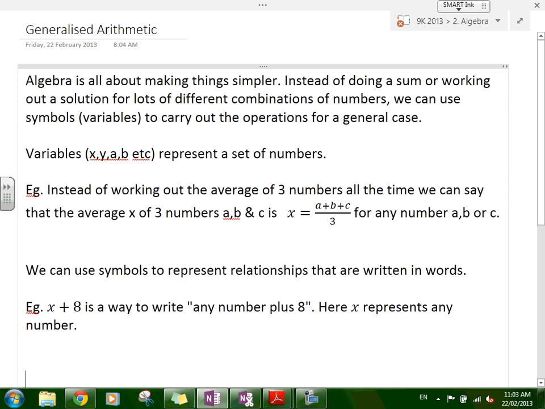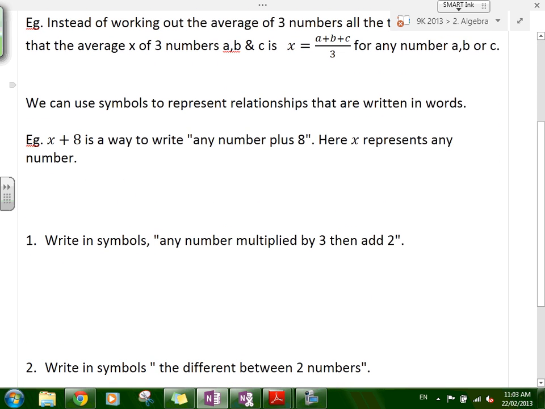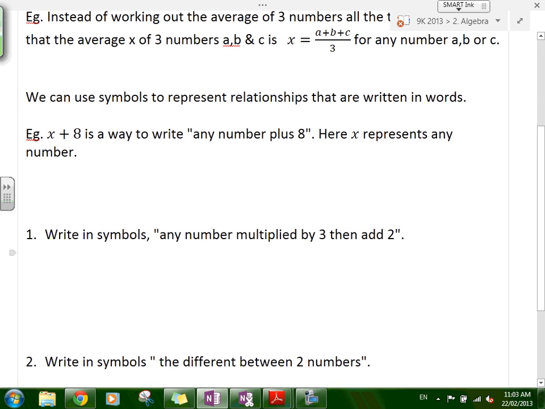Okay. So can I move it up a little bit? I can come back down. So if I just move up there, so if you can see this one, writing symbols, any number multiplied by 3, then add 2. Alright, so we can, so this any number, what's this stopping me, the line?